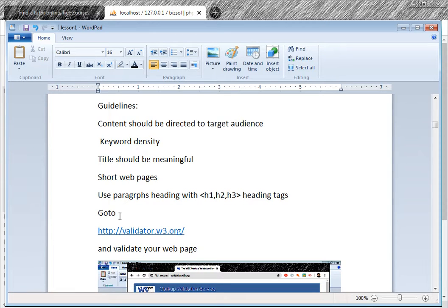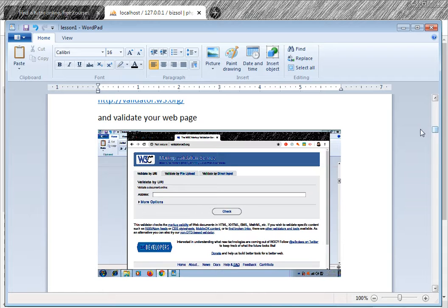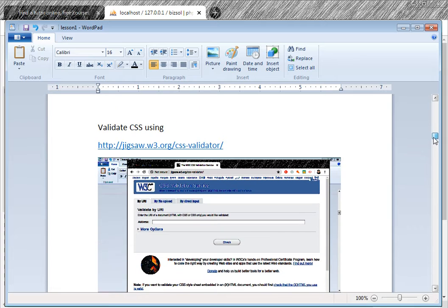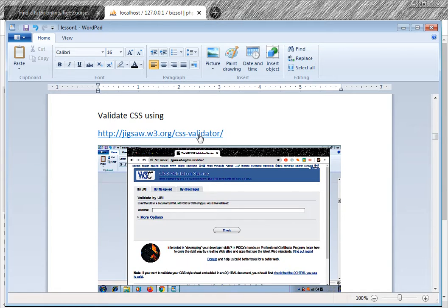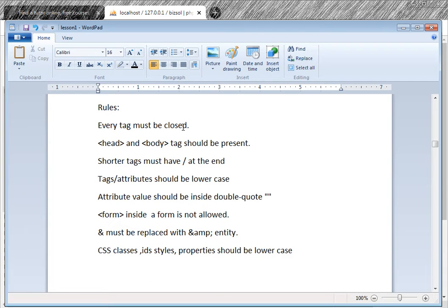Third thing: go to validator.w3c.org and validate your HTML. Put your page URL here, copy the URL and paste it here, and check. See the errors. That is for the HTML page. For CSS, there is a CSS validator. Put the CSS link here and check whether classes and properties are lowercase. Rules: every tag must be closed.